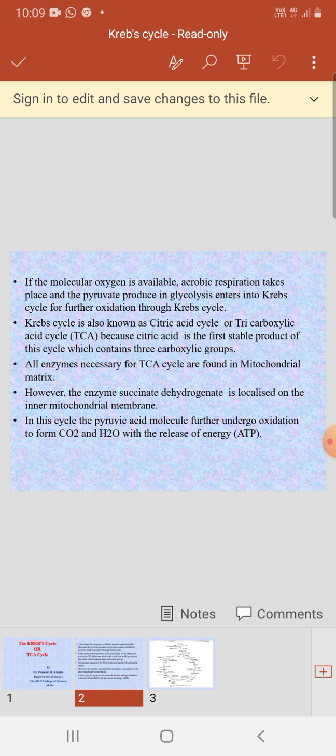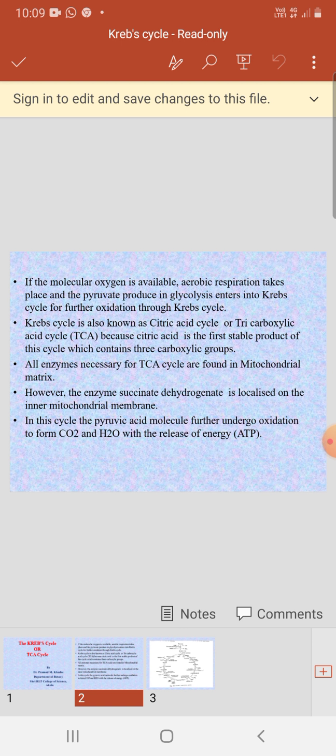Krebs cycle is also known as the citric acid cycle or the tricarboxylic acid cycle or TCA cycle, because citric acid is the first stable product of this cycle which contains three carboxylic groups.